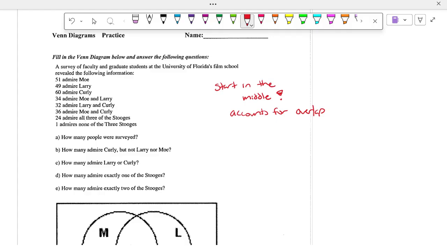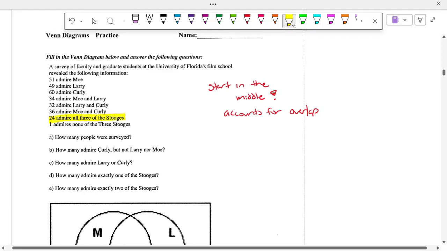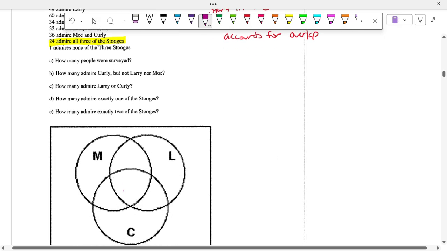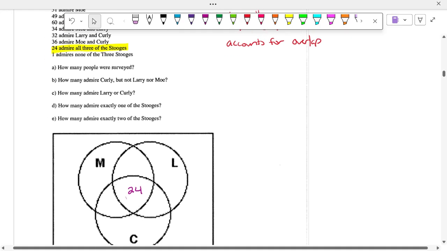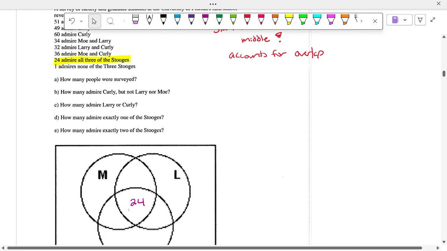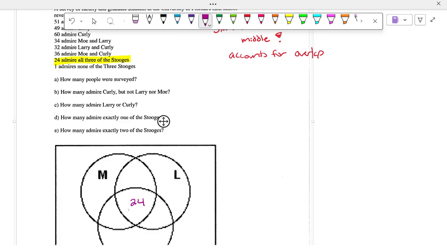If I'm starting dead center in the middle, which sentence am I starting with? 24 admire all 3 stooges. So in the dead middle, we're going to put 24. Now, as we work our way out, we're going to figure out how many people like just Mo and Larry, Mo and Curly, and Larry and Curly.